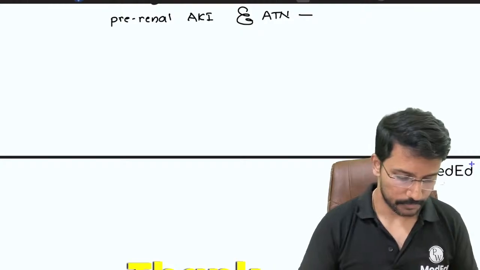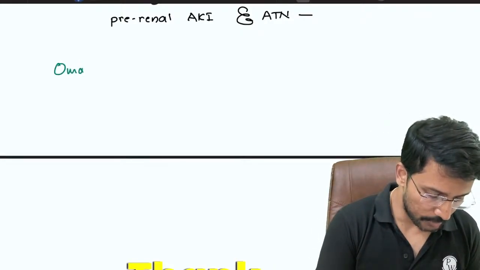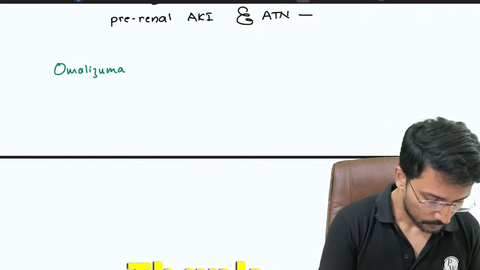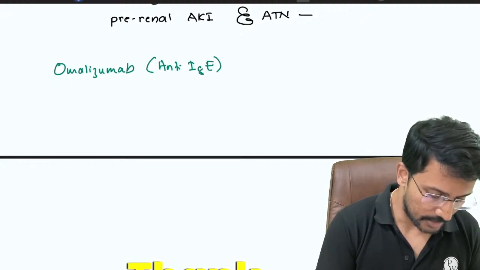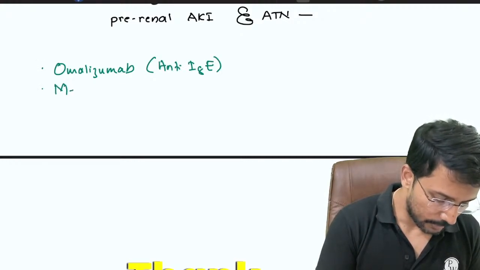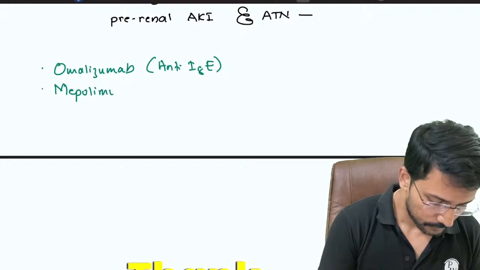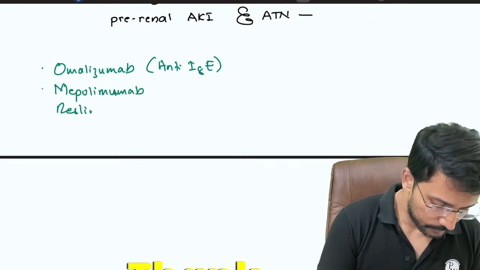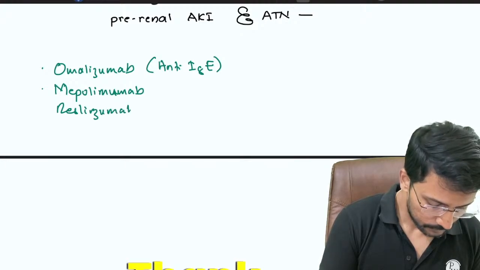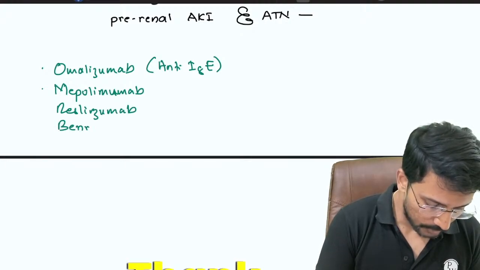So please remember these drugs like omalizumab, which is an anti-IgE monoclonal antibody. Then mepolizumab, reslizumab, benralizumab.